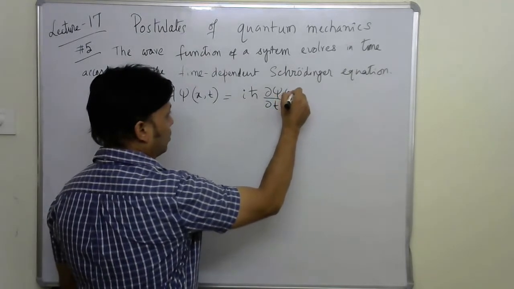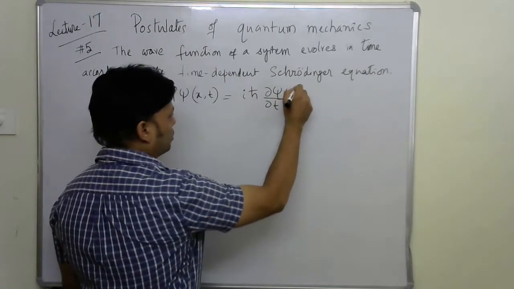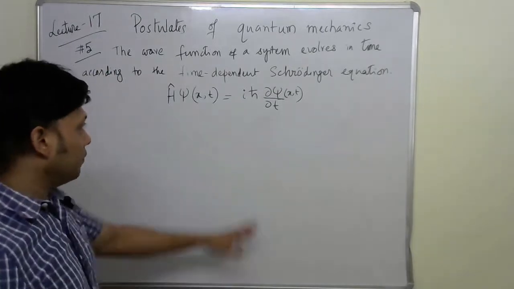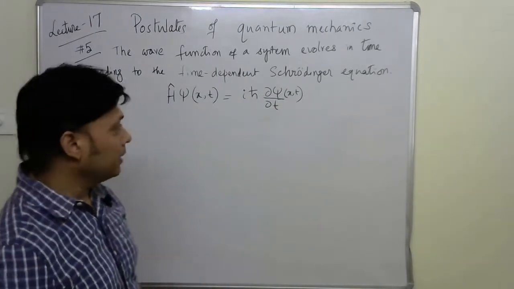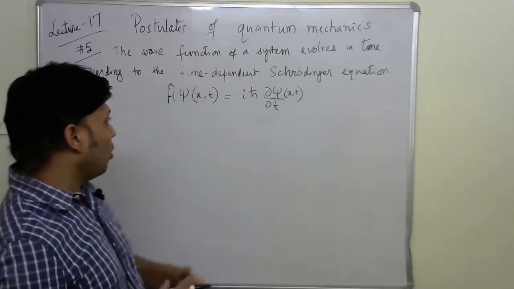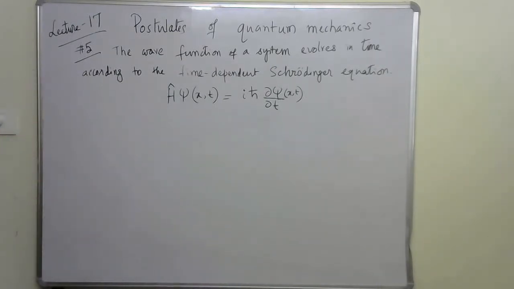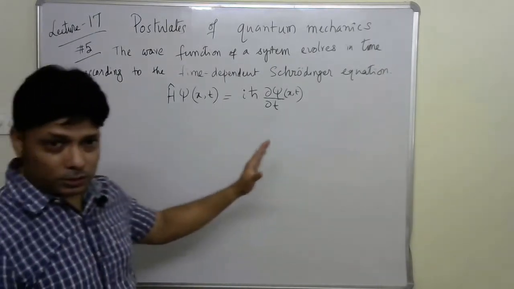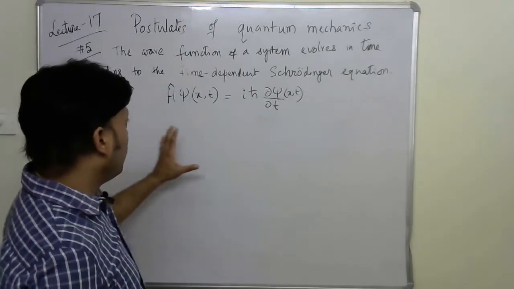Remember, psi is a function of both x and time t. So this is basically the original time dependent Schrodinger equation.